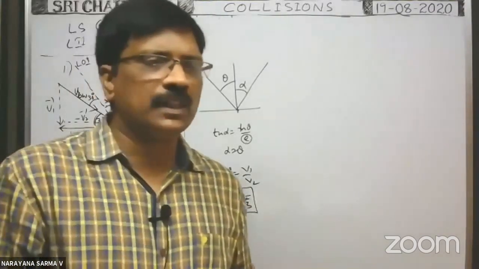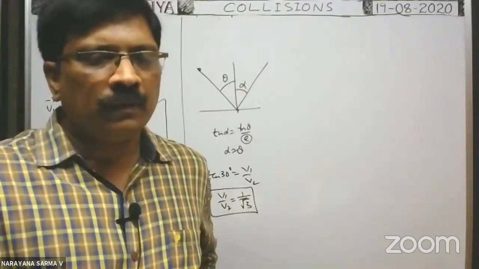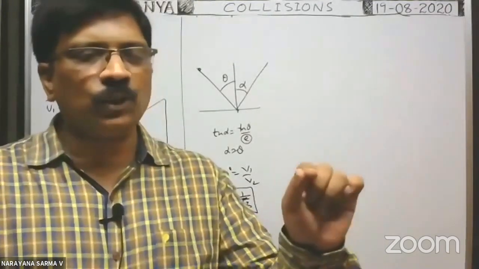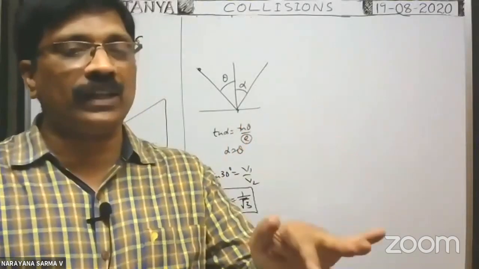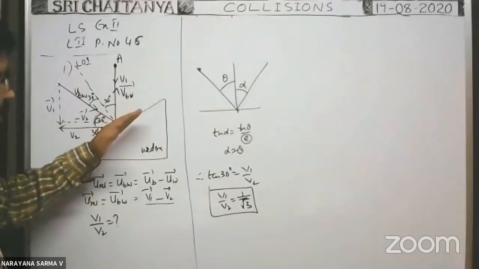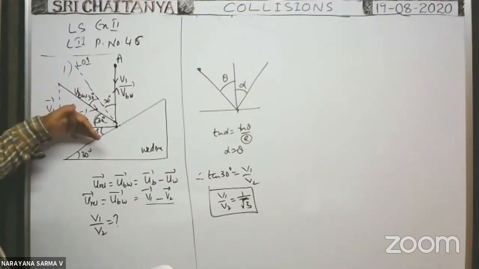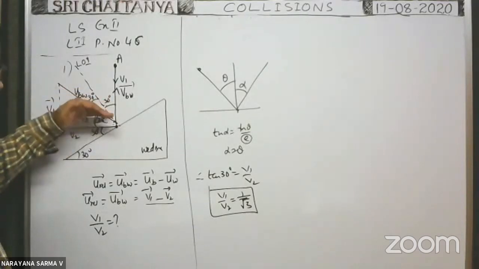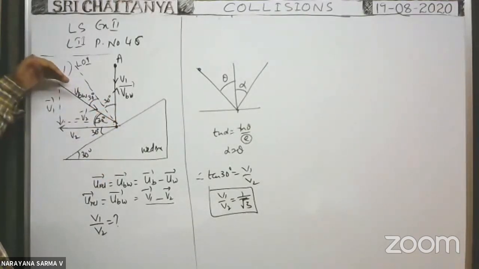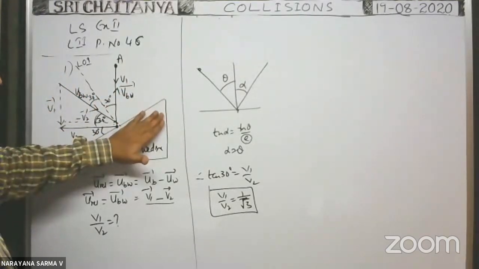It was previously asked a bit. That is an important one. We consider the relative velocity of the ball with respect to the wedge. So the wedge can be imagined to be at rest. When the wedge is imagined to be at rest, in what direction does the ball seem to travel before collision? Before collision, when you consider the relative velocity of the ball with respect to the wedge, the ball seems to travel along this direction with respect to the wedge.